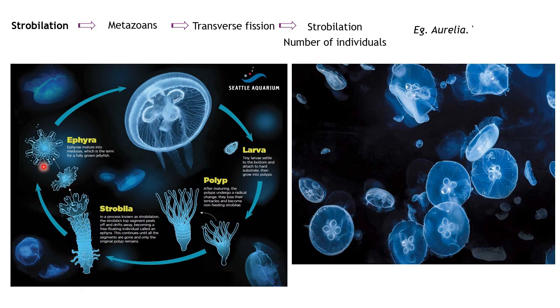It moves around. The individual that is separated through transverse fission in strobilation is known as an Ephyra. You can see many Ephyra flying away, separating from the polyp, the grown strobila. Now you understand how strobilation takes place in metazoan animals, especially in some jellyfish. Now we have seen what strobilation is. Let's see more about multiple fission in a few other organisms.